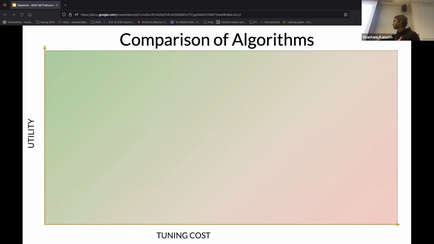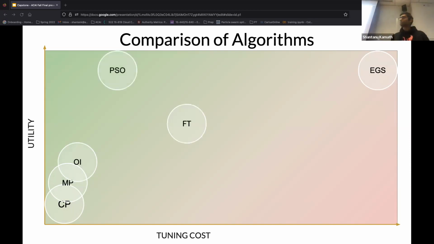Here, the x-axis represents the tuning cost for each algorithm, and the y-axis represents the utility metric achieved. As you can see here, this is the exhaustive grid search. It performs really well in terms of utility, but it also costs a lot. And some of the simpler algorithms that we saw previously cost very little, but they are very restrictive in their nature, and they don't provide a very good utility. And the particle swarm optimization that we spoke about seems to hit the sweet spot by providing good utility at a low cost.